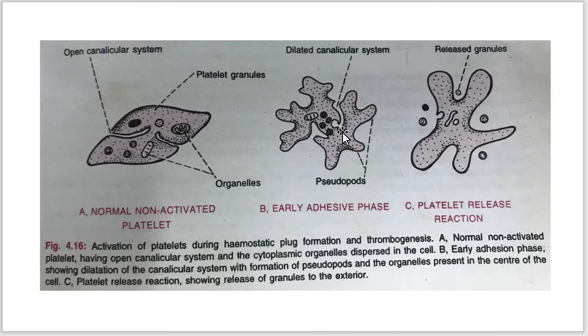At the early adhesive phase, which is the second phase, you can see the formation of pseudopodia, and the cell organelles accumulate at the central region of the platelet.